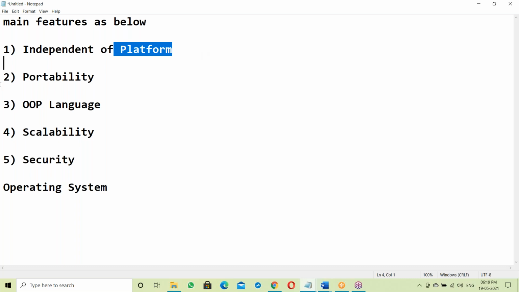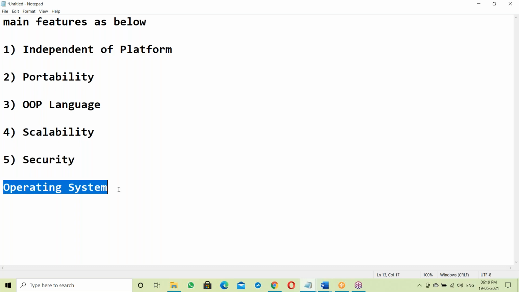To understand independent of platform, you must have OS concepts, how the OS is working internally. In just 10 minutes I'll finish those OS concepts. Once you understand how an OS works, it is easy to understand platform independence.